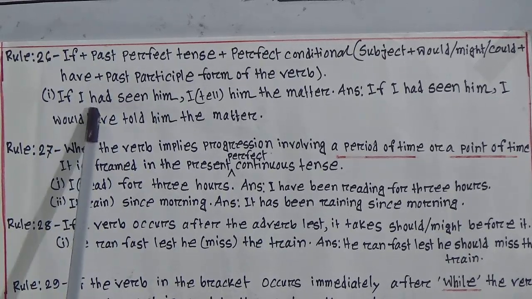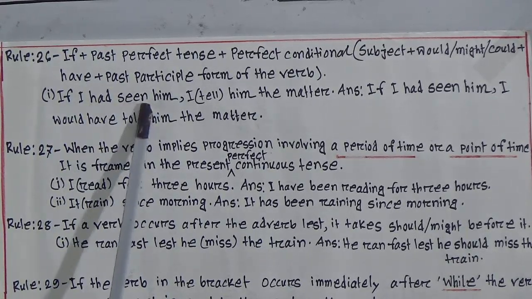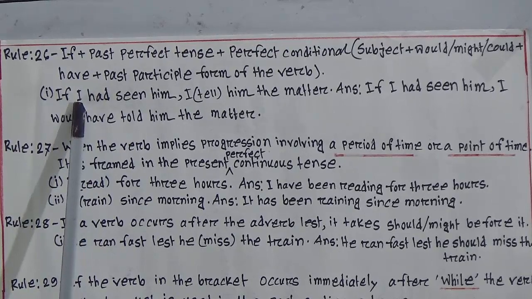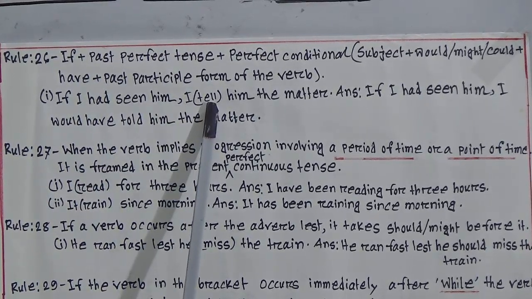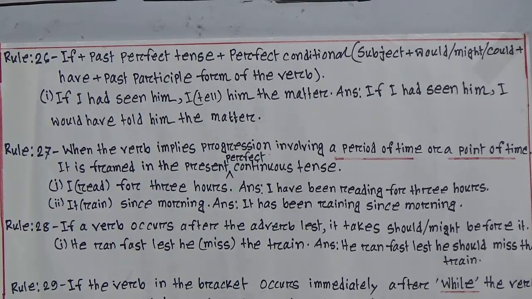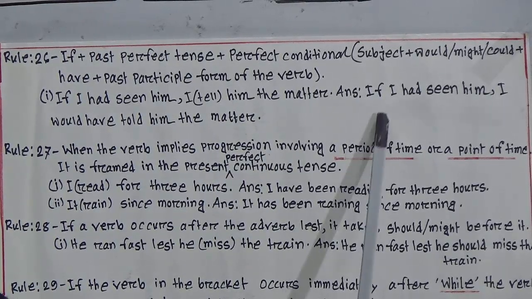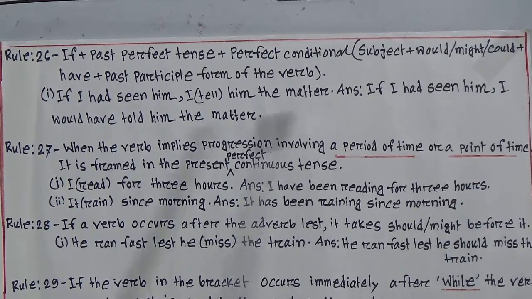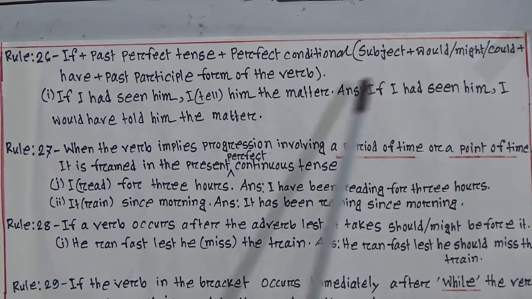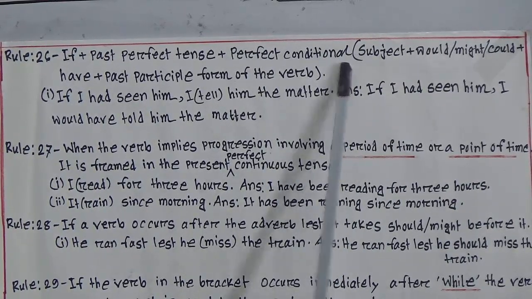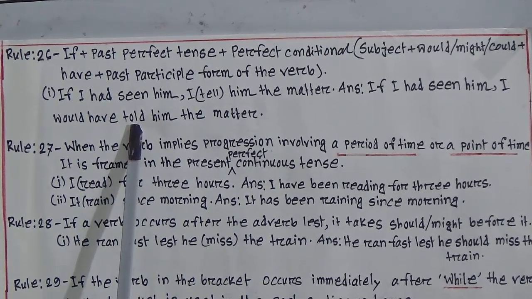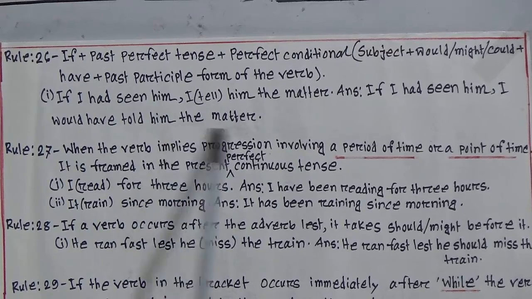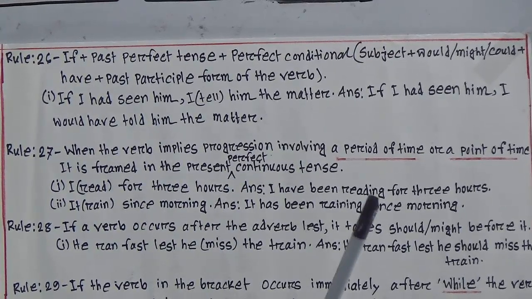Example: if I had seen him, that is, if plus subject plus past perfect, then I (tell) him the matter. Look at the correct sentence: if I had seen him, I would have told him the matter. So look here, would is given here. That means perfect conditional: would have plus past participle of the verb is the perfect conditional. I hope you have understood this.